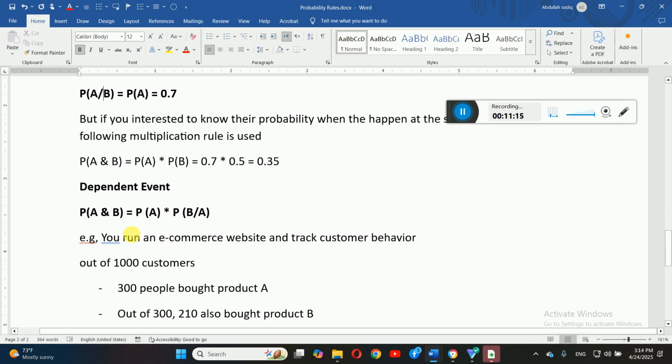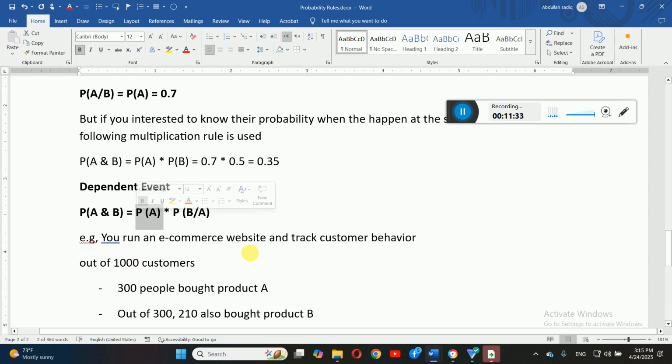Okay, finally, dear student, we have dependent events. If there are two events and they depend on each other, like the probability of A and B, then you should take the probability of A multiplied by the probability of B given A. First you should find out the probability of B given A, and then multiply it with the probability of A.